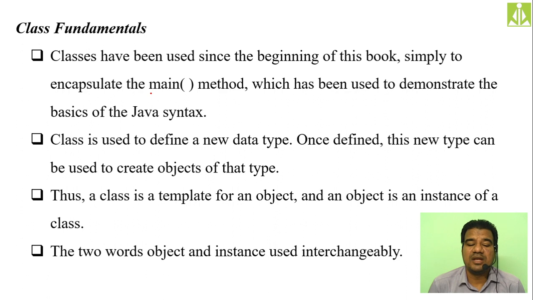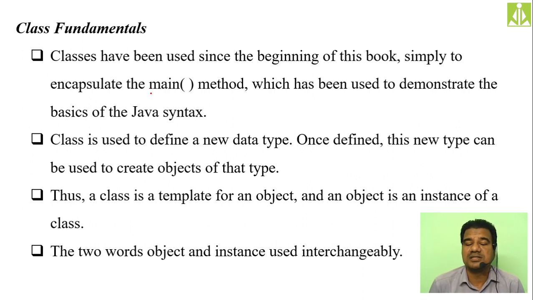Classes have been used since the beginning of our discussion. That means from the very first program onwards, we are using classes, simply to encapsulate the main method which has been used to demonstrate the basic syntax of the Java programming language. So even when there is no need of a class, we are using a class.